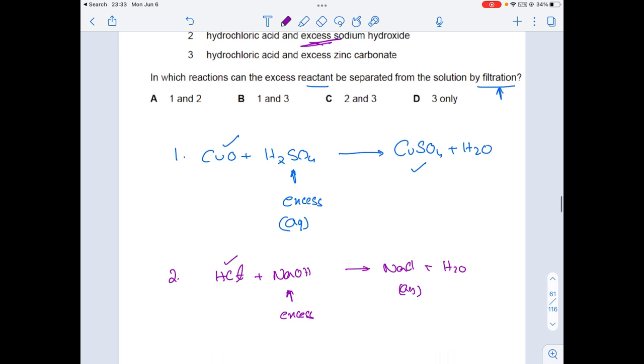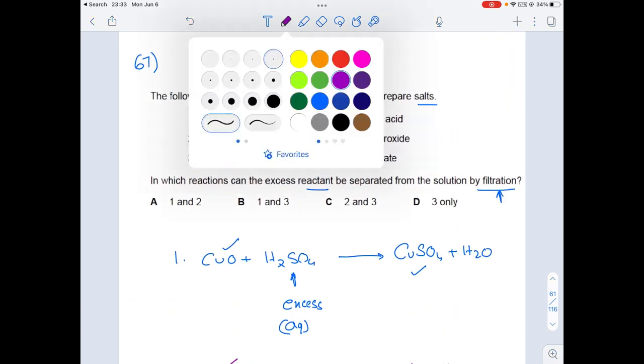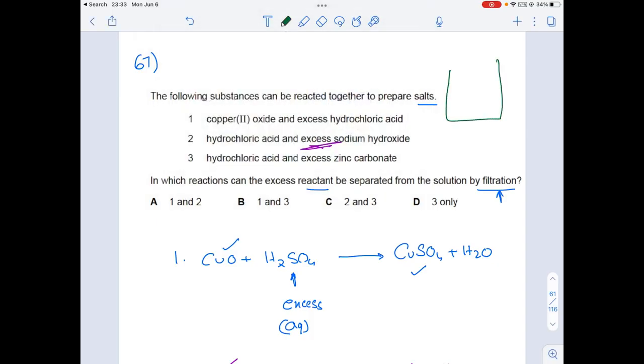Whereas with hydrochloric acid plus zinc carbonate, it will form ZnCl2 and we are using excess zinc carbonate, meaning the entire hydrochloric acid has been used. The remaining zinc carbonate will be left over because we are using it in excess. Some part of the zinc carbonate reacts with the hydrochloric acid and the hydrochloric acid is totally used, so nothing is left over.